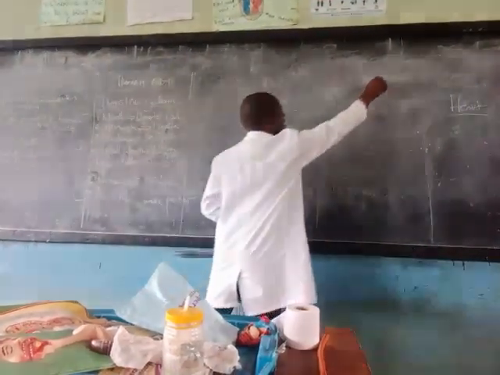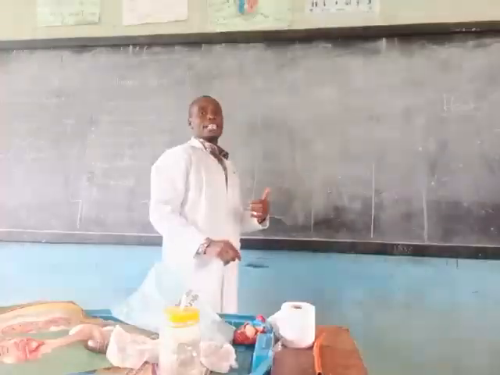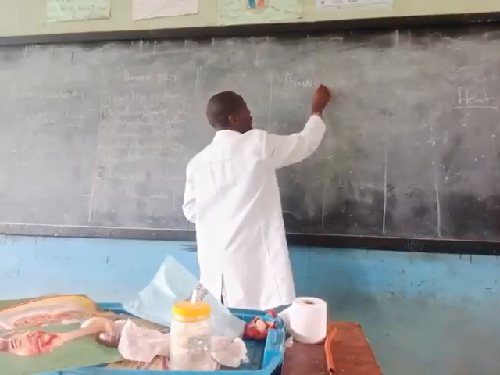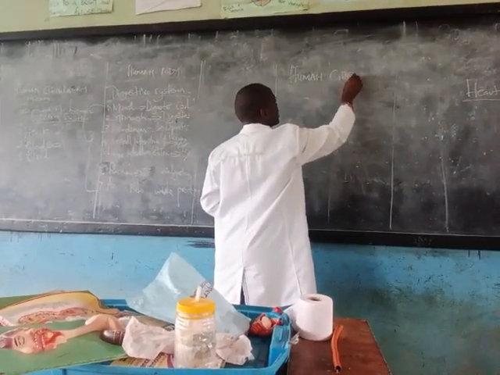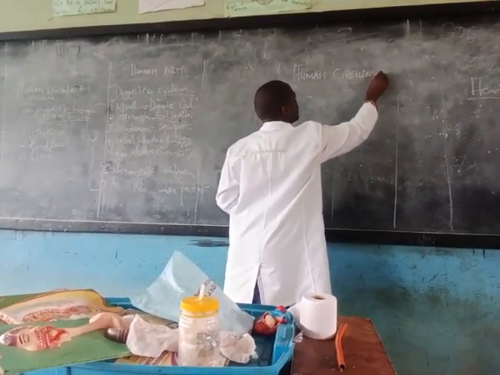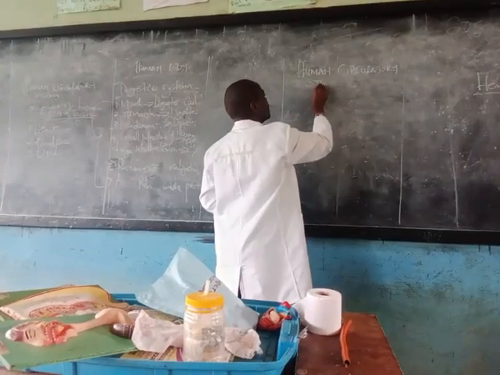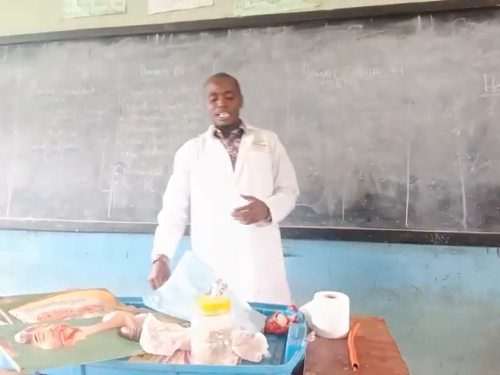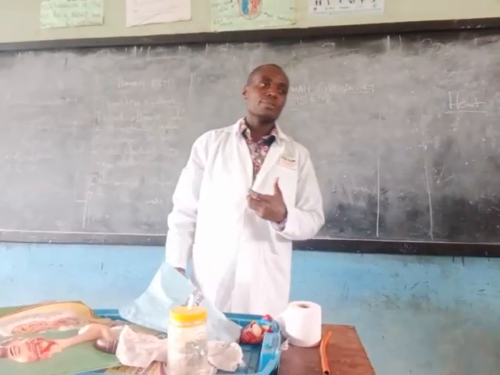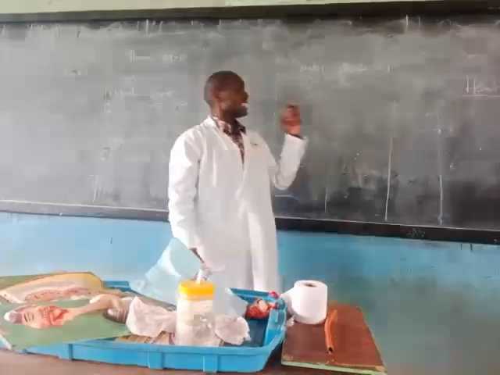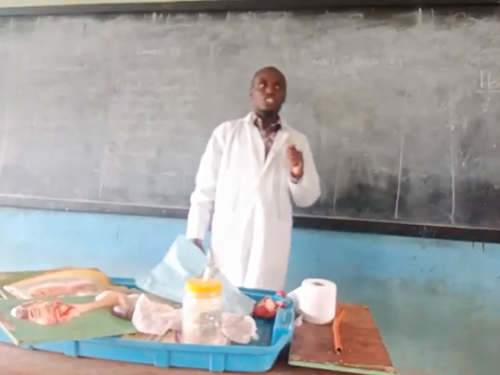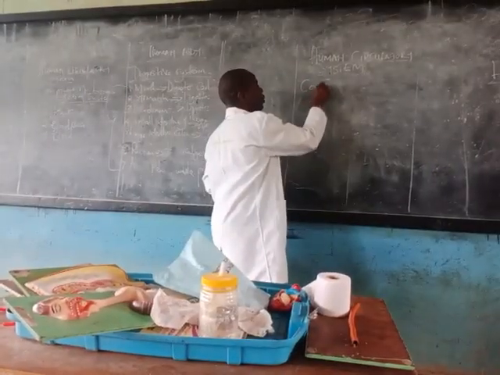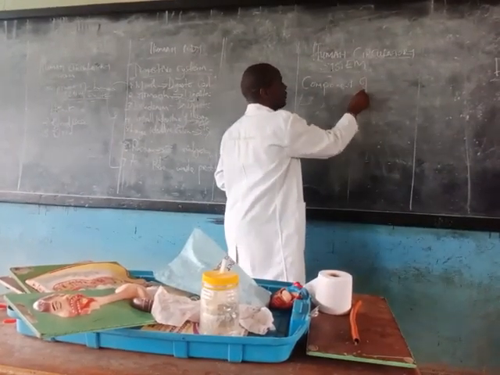Another part that we need to emphasize in the human circulatory system. When you talk about the human circulatory system, learners in grade 6, you must understand the main parts. So we have something that we call the components of the circulatory system.